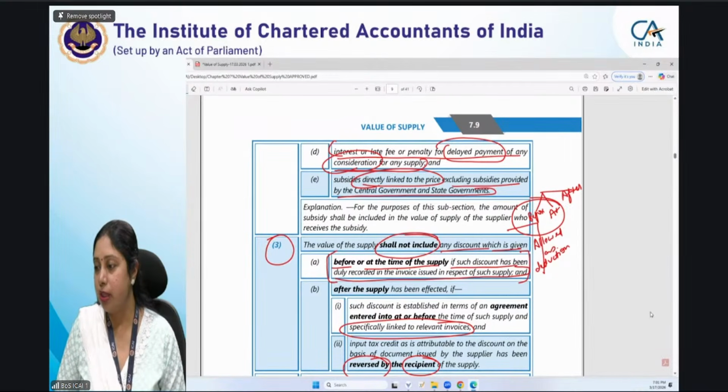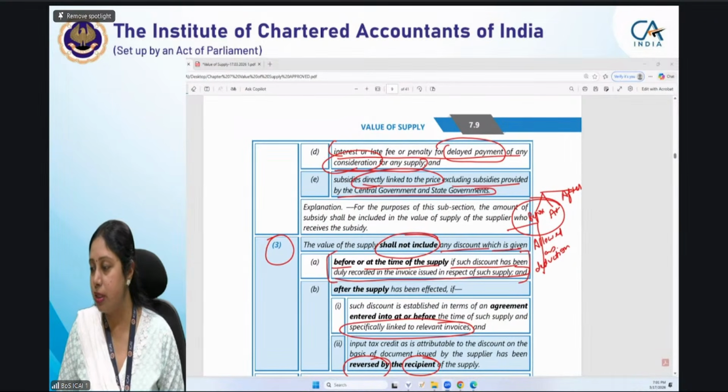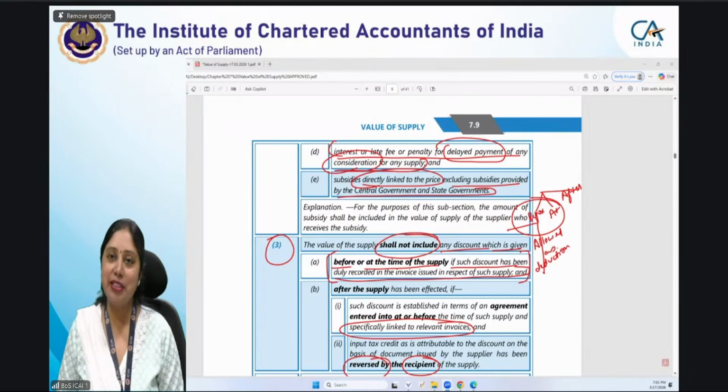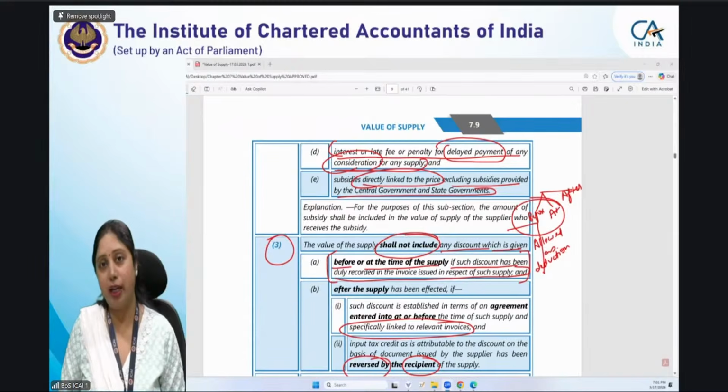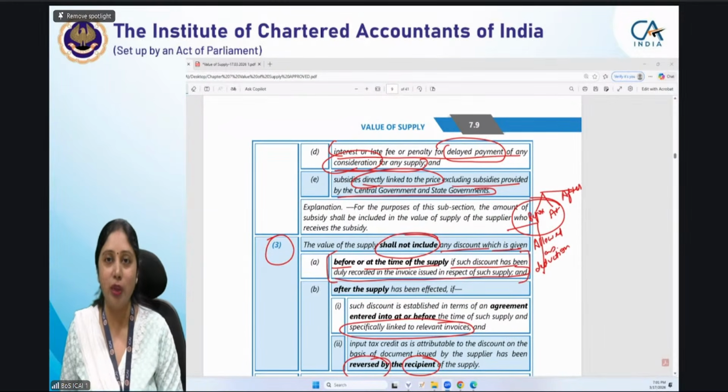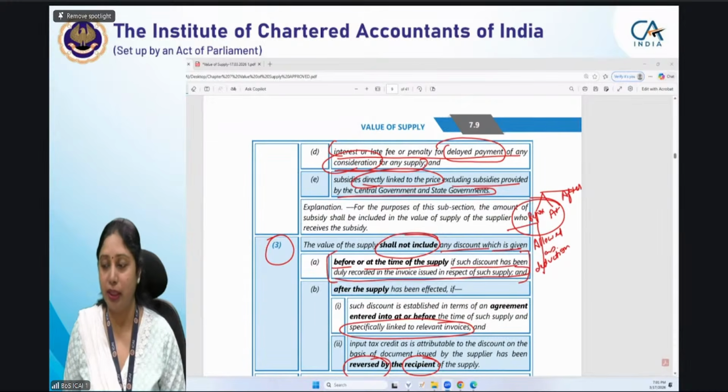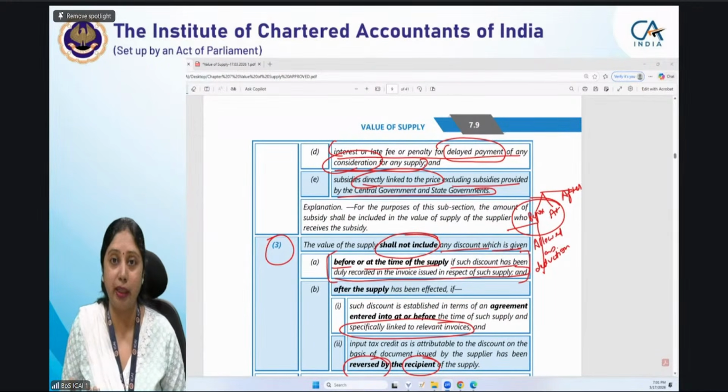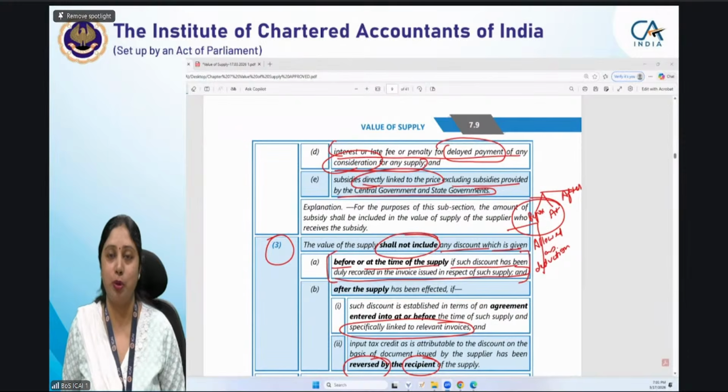Shankar is saying if discount value changes daily on purchase taxable value, what will be the selling price for a month? Then this kind of agreement will not pertain. Then, or you can say that computation has to be changed. If he is saying every day I will change the discount, then that has to be linked to the relevant invoices, and you have to compute it separately for all the products. Generally that does not happen. That is very complicated. But if such a complicated arrangement or agreement pertains or exists, that can also be possible. But these three conditions should be satisfied at the end of the day.